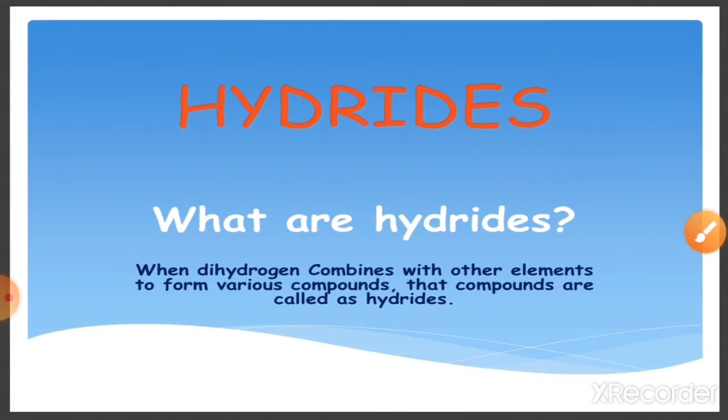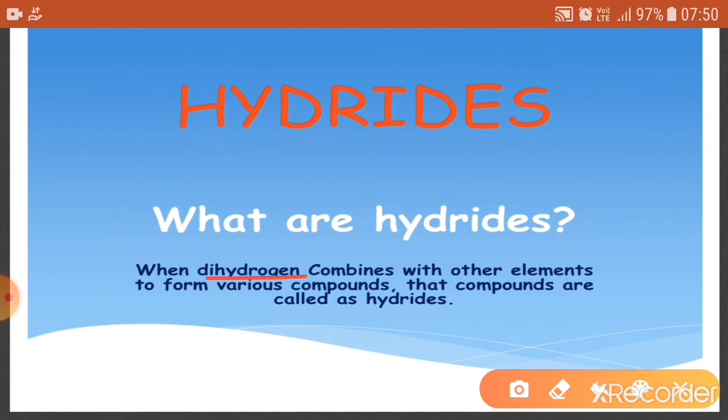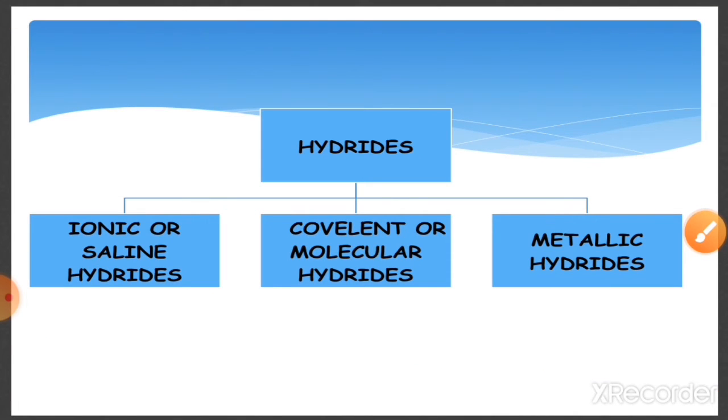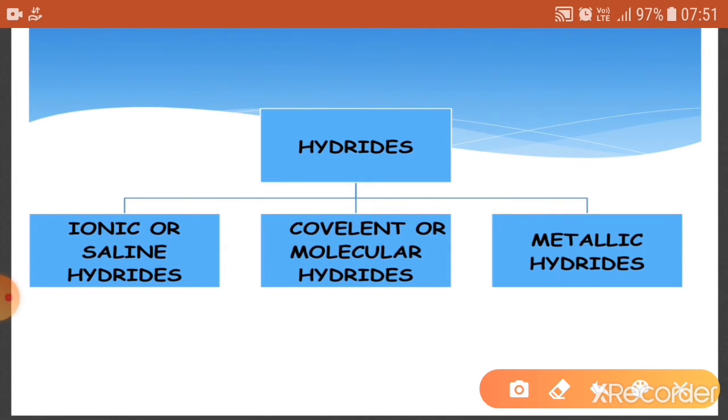Now we come to the next topic, that is hydrides. Hydrides are basically formed by the reaction of metals with hydrogen. We can define the term hydride as follows: when dihydrogen combines with other elements to form various compounds, they are known as hydrides. Now let's start with the classification of hydrides. Basically hydrides are classified into three forms. The first one is ionic, also known as saline hydrides. The second one is covalent, also known as molecular hydrides. And the last one is metallic hydrides.